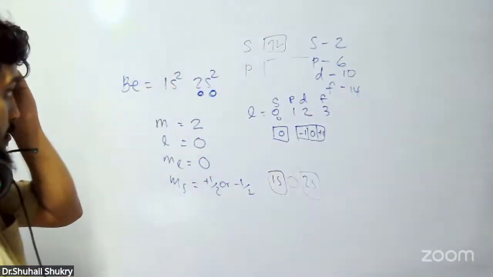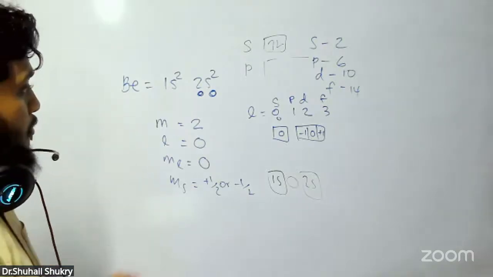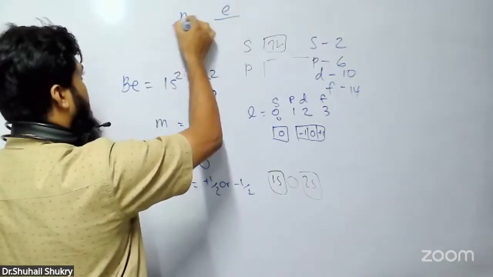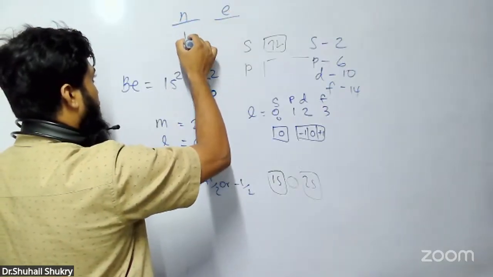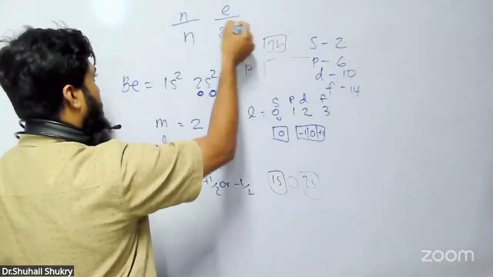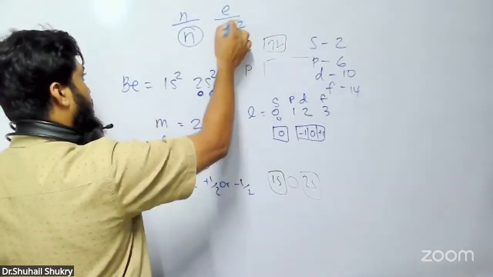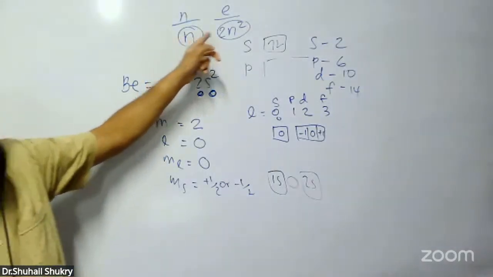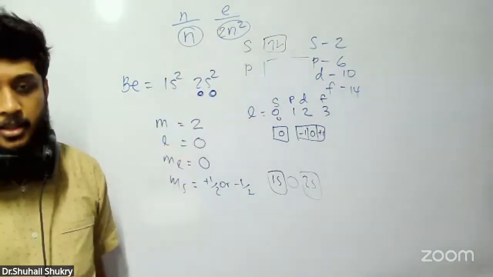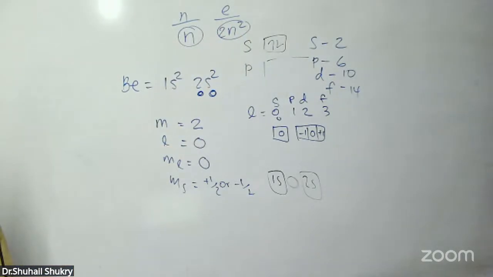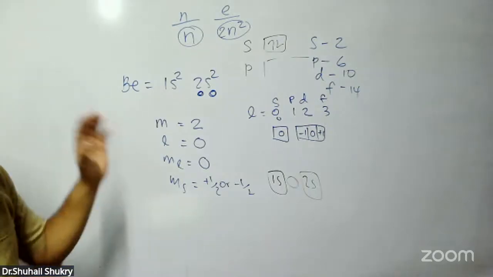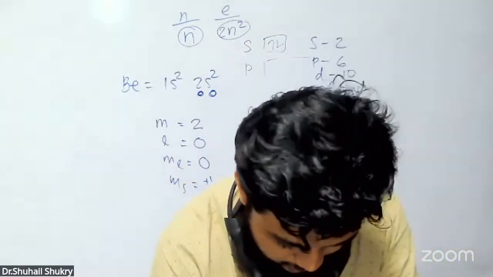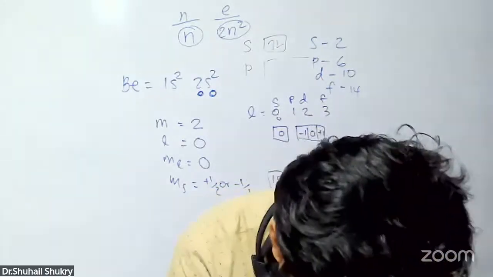Write like this. Number of electrons and energy level, there is a connection. If energy level is n, number of electrons is 2n squared. This is the connection between the energy level and number of electrons. First energy level, 2 into 1 squared, 2. Second energy level, 2 into 2 squared is 8. Likewise, you can tell the maximum number of electrons in each energy level.